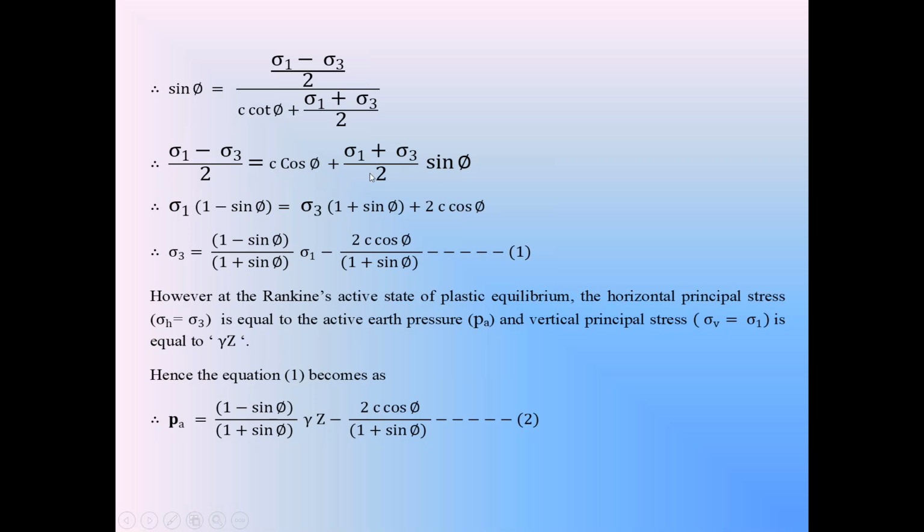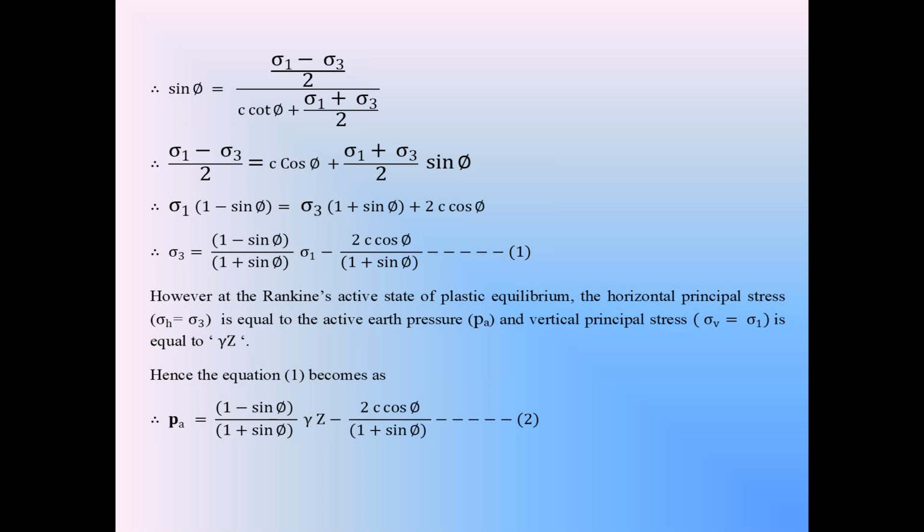Then this 2 will cancel on both sides. In this equation, on the left side we have only sigma 1 minus sigma 3, because that 2 is cancelled on both sides.